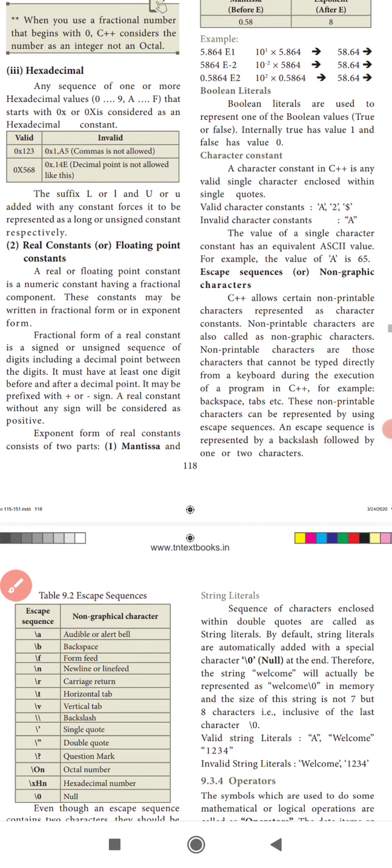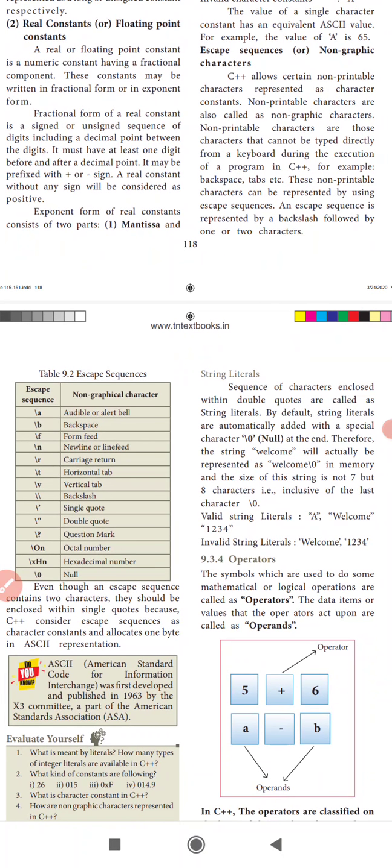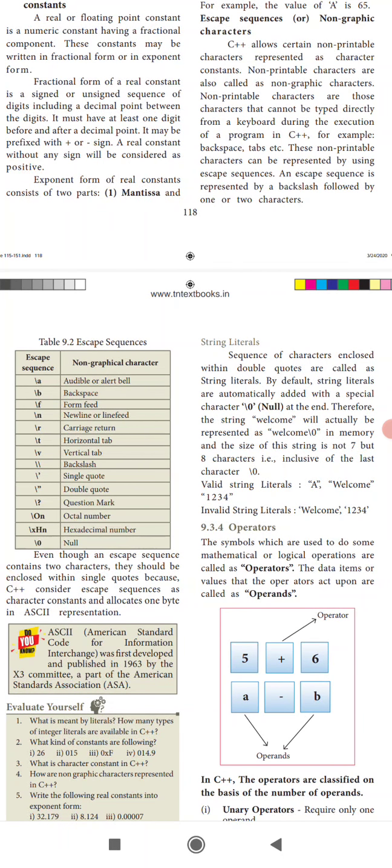Next topic, I will teach you the escape sequence characters. Listen carefully. Backslash a is alphabet or alert bell. Next backspace, form feed, new line, carriage return, horizontal tab, vertical tab, single quote, double quote, question mark, octal numbers, hexadecimal, then null. So these are called escape sequence operators.